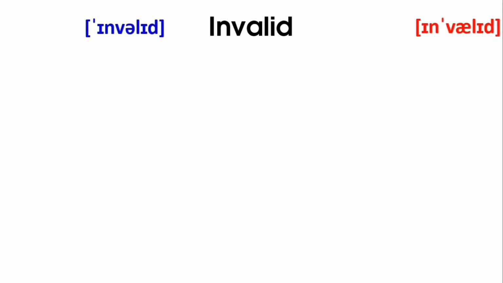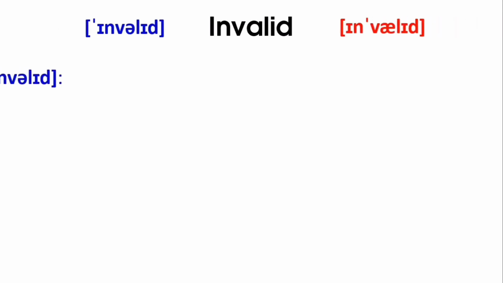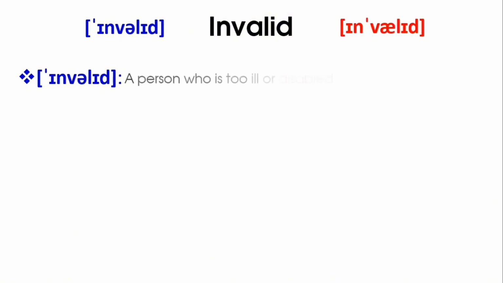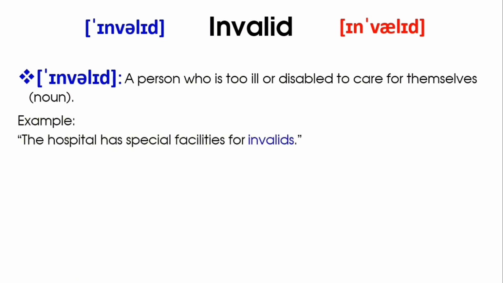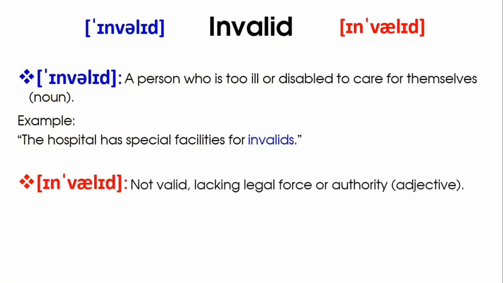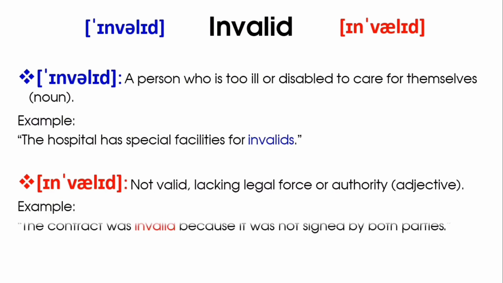Invalid or invalid. Invalid, a person who is too ill or disabled to care for themselves. Example: the hospital has special facilities for invalids. Invalid, not valid, lacking legal force or authority. Example: the contract was invalid because it was not signed by both parties.